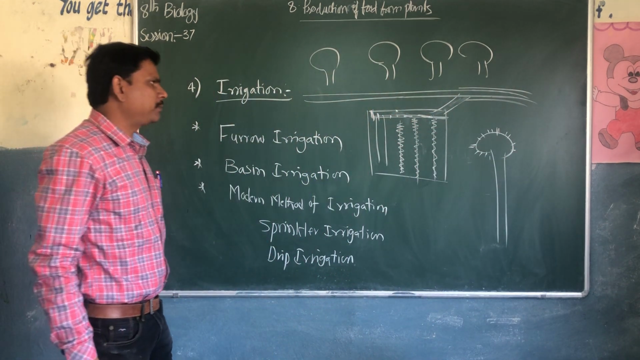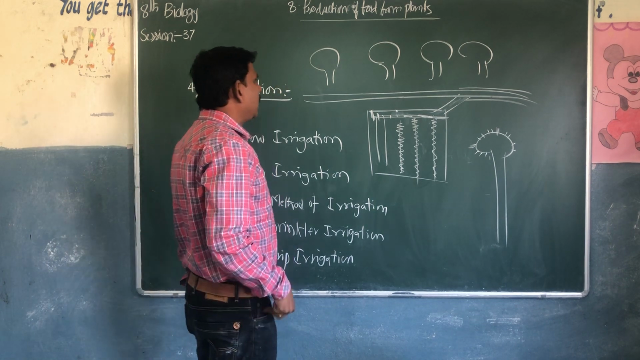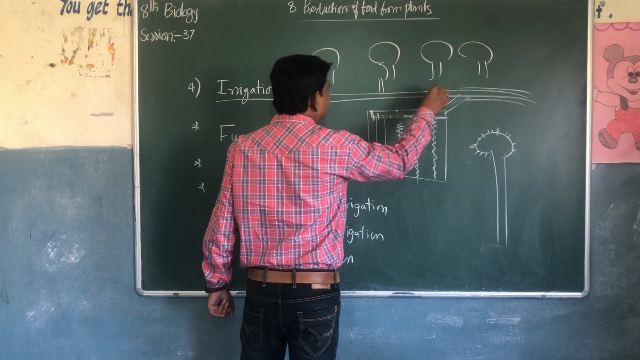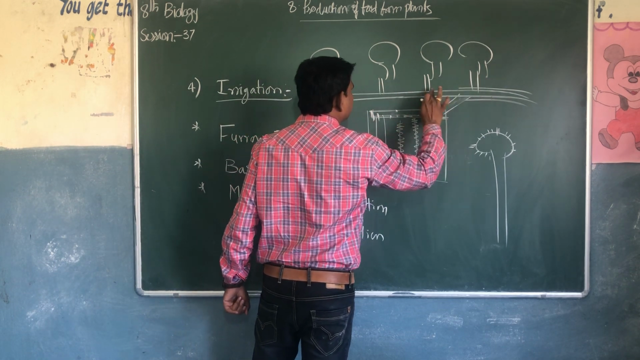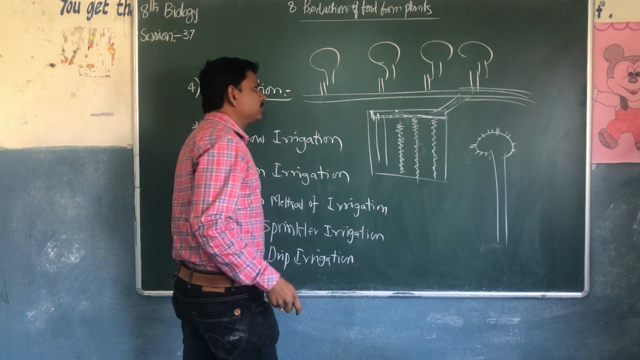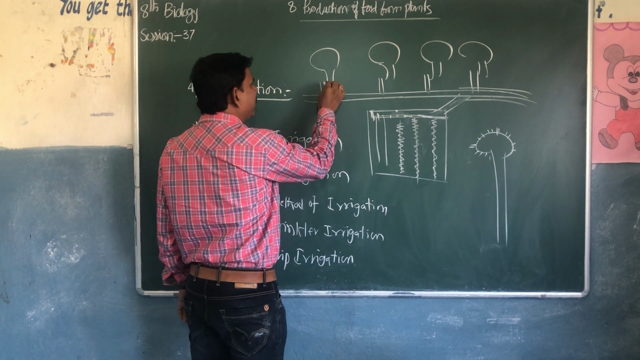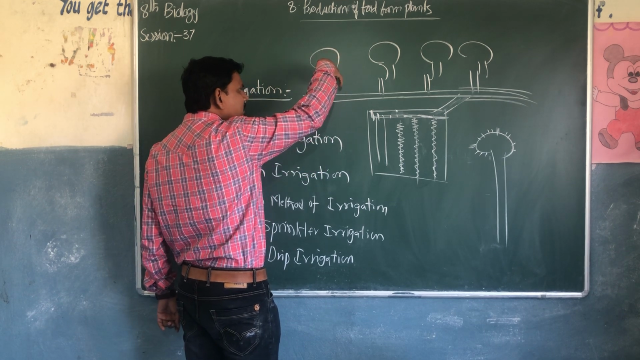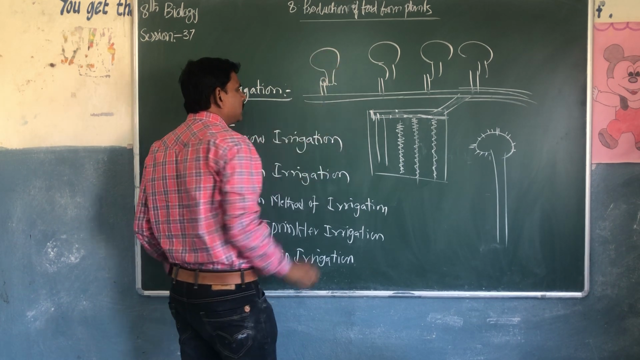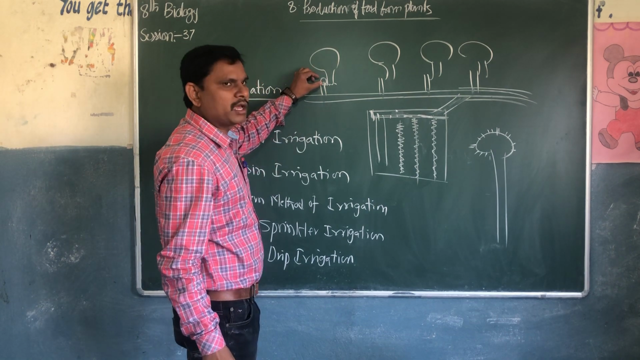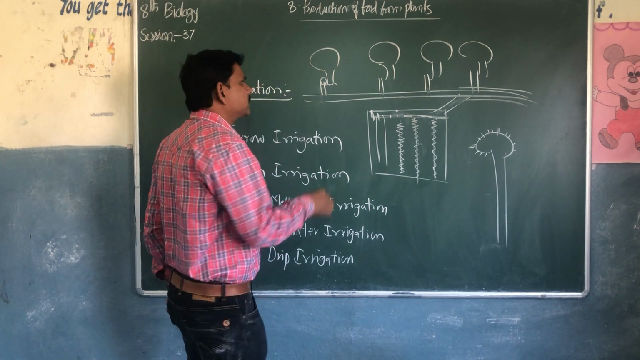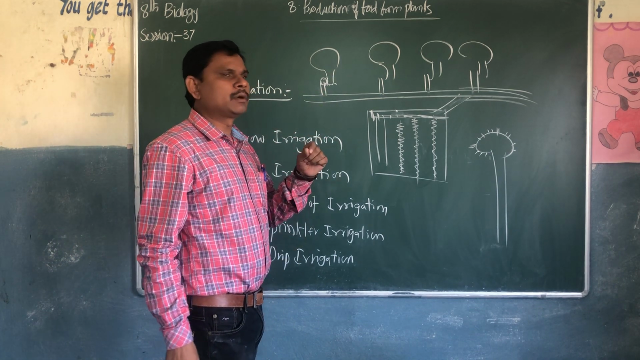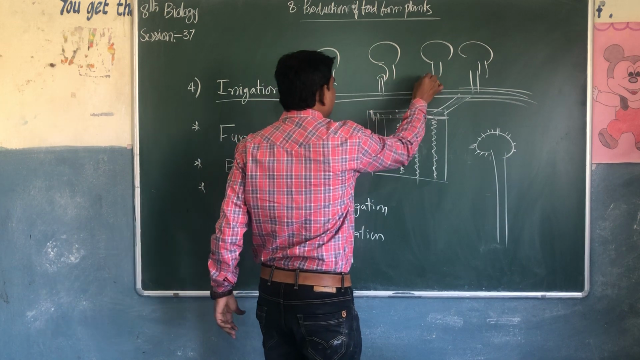There is a large pipe connected to the bores, and from this large pipe, small pipes are connected. The small pipes are kept exactly where the roots are present. The small pipes have one or two small holes in every place.